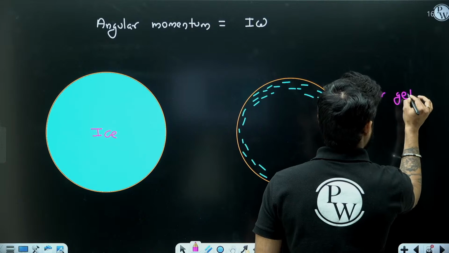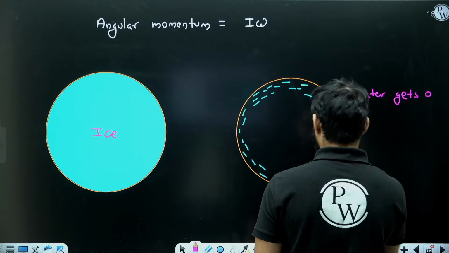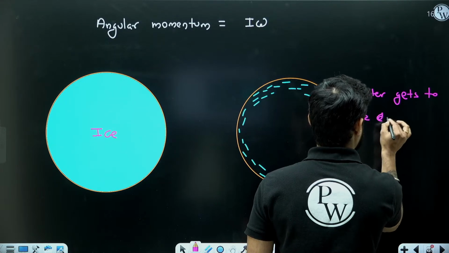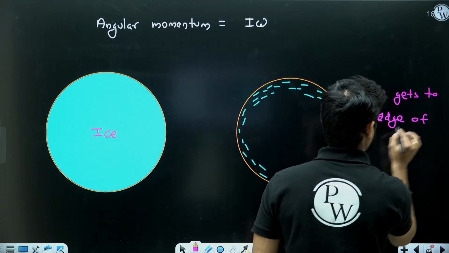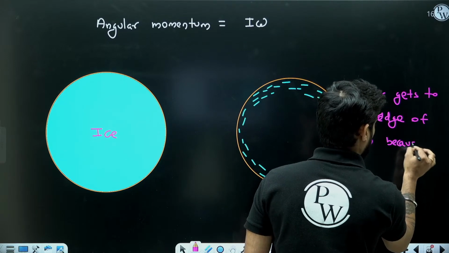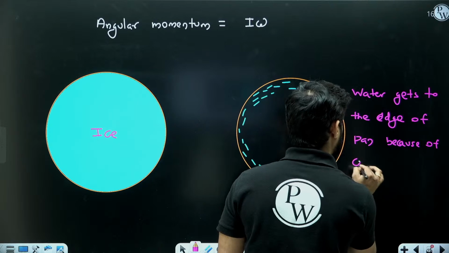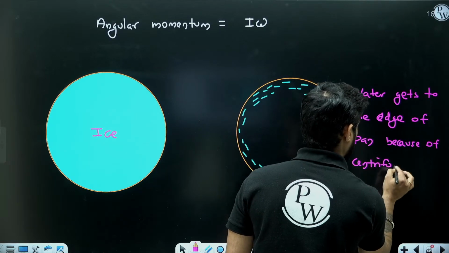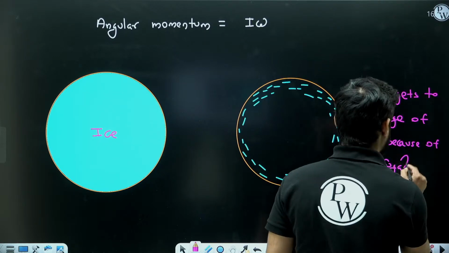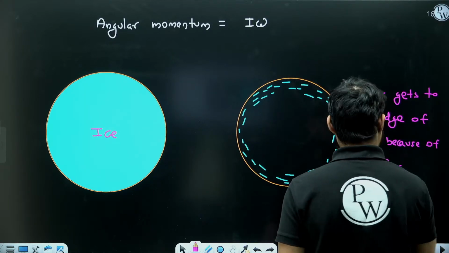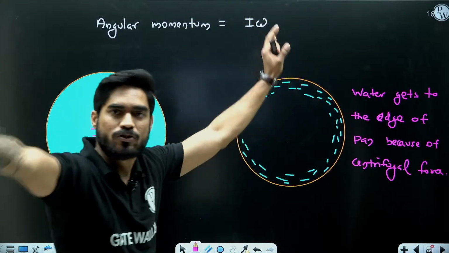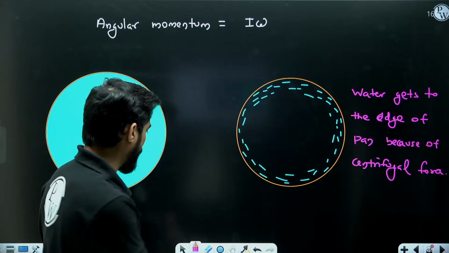Water gets to the edge of the pan because of centrifugal force. I'm so sorry. Because of centrifugal force. As the centrifugal force is acting outwards, due to that the water is going to accumulate on the edge of the pan, right?